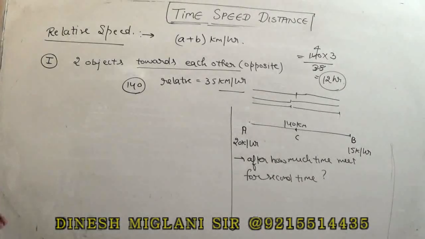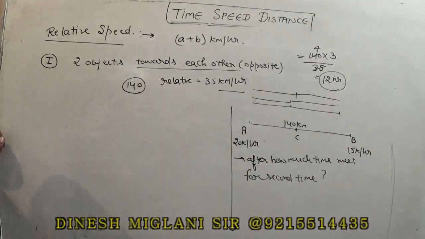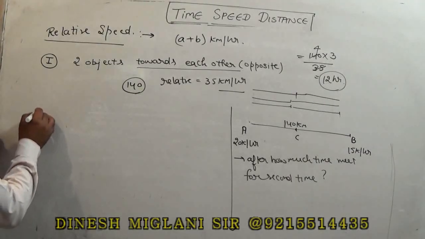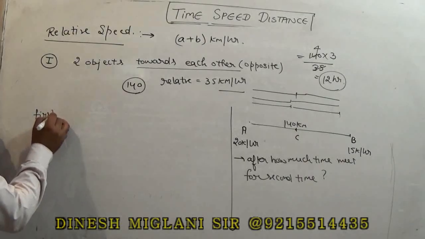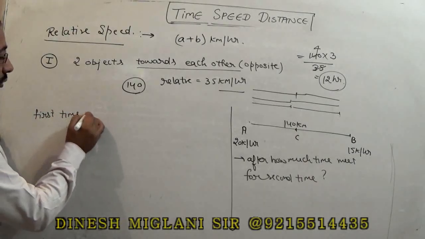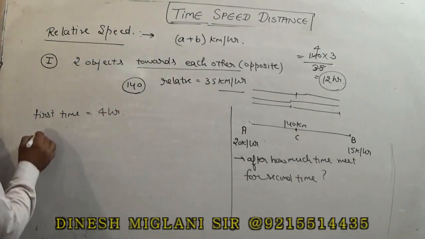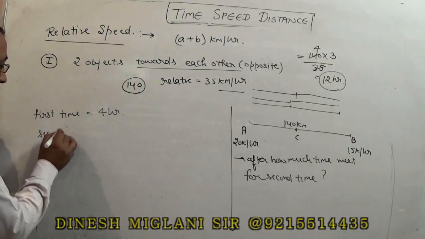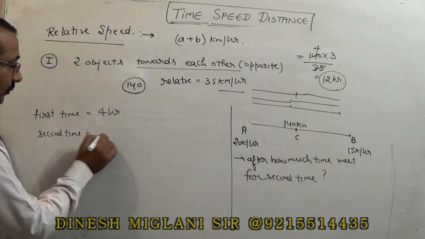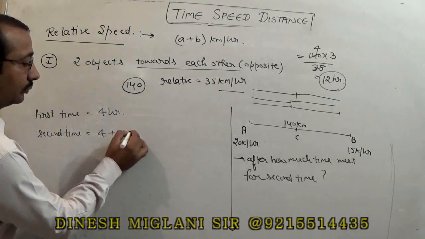Or what we can say, suppose I have to find them for the third time or fourth time or fifth time. In all these type of questions, first we find how much time they will take to meet for the first time. In this question, your answer is 4 hours. When you have to find for the second time, so your answer would be 4 plus 4 into 2.